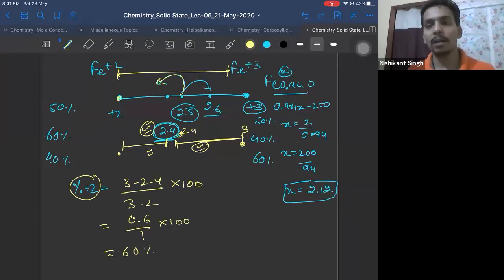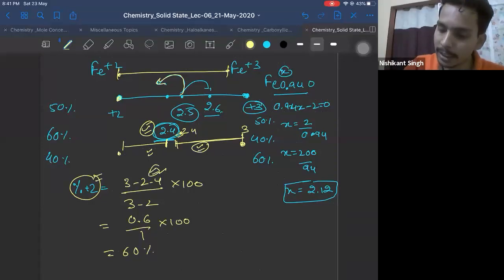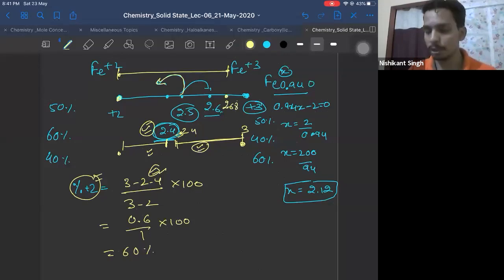So if you are finding the substance which is present in more amount, take the longer length. If you are finding the substance which is present in less amount, take the shorter length in the numerator. That's all. So if I want to find, let's say 2.68 is my average oxidation state, and I want to find the percentage composition. Average has shifted from plus 2.5. In 2.5 they were equal. It is moving towards plus 3. That means which amount should be increased? Plus 3 should be increased. Let us find percentage of plus 3.